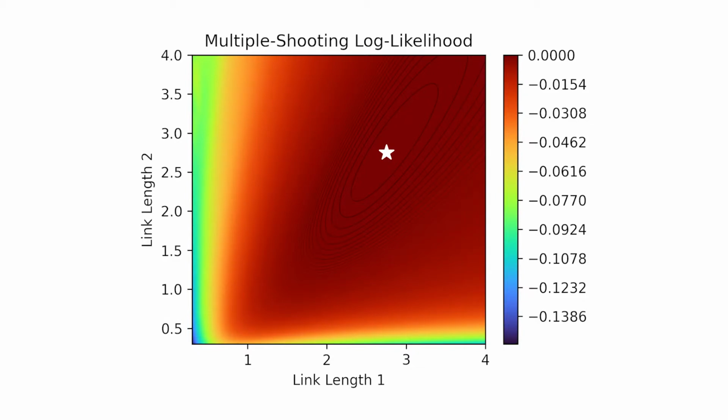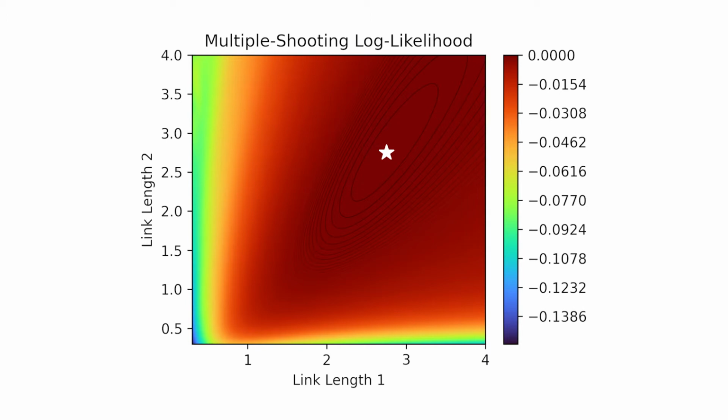As shown here, such a multiple shooting likelihood over 10 shooting windows with 40 time steps each yields a significantly smoother optimization landscape, which particularly gradient-based approaches, such as SVGD, can leverage to approximate posterior distributions more efficiently.